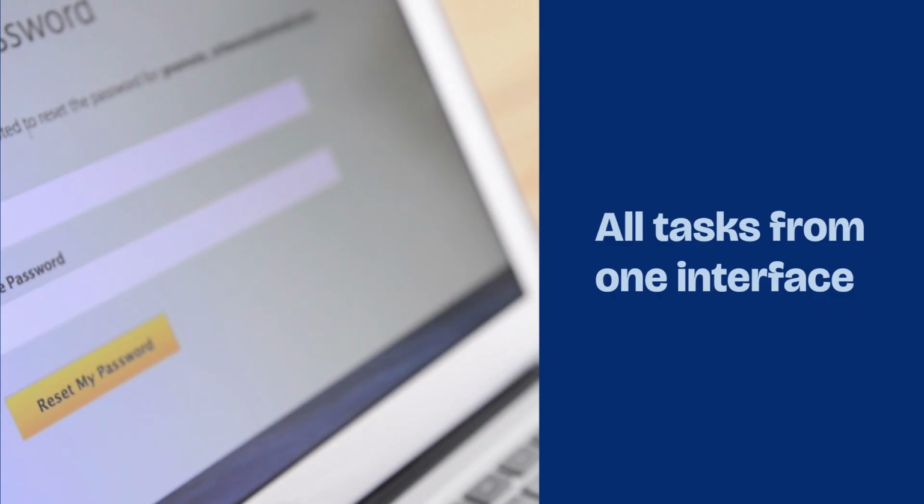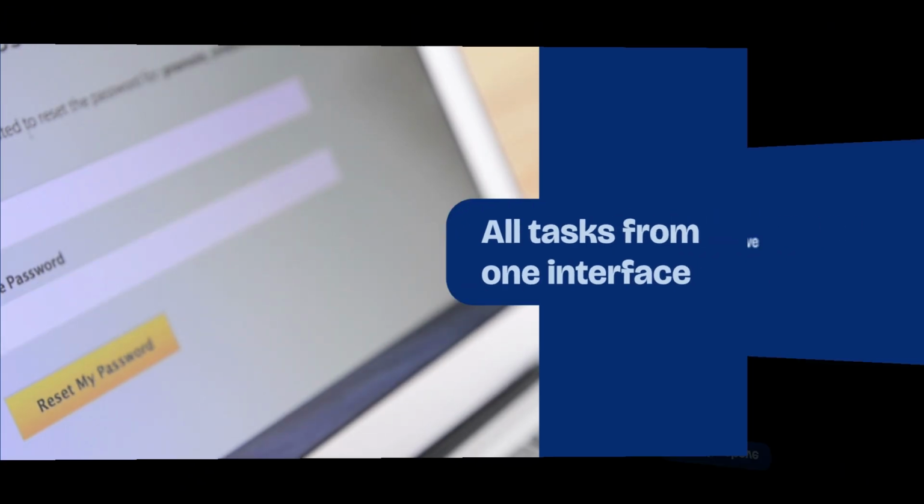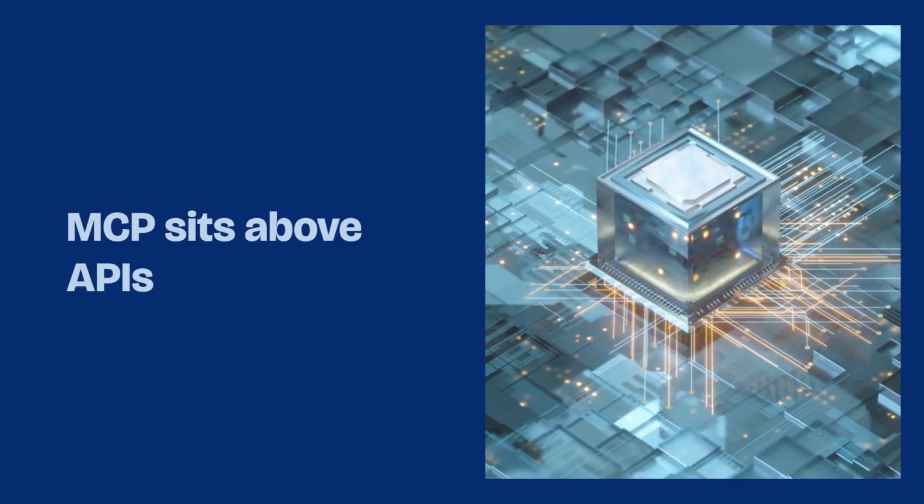Think what's possible. An enterprise AI assistant could reset passwords, unlock accounts, query DNS records, check Entra ID synchronization, execute PowerShell scripts, read documentation, and generate compliance reports seamlessly from a single conversational interface. That's the future we're stepping into.